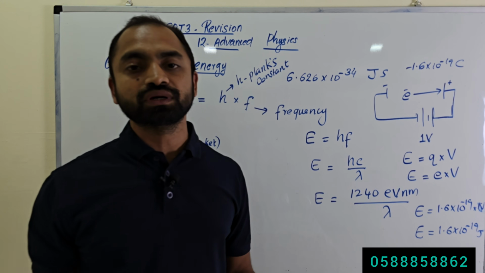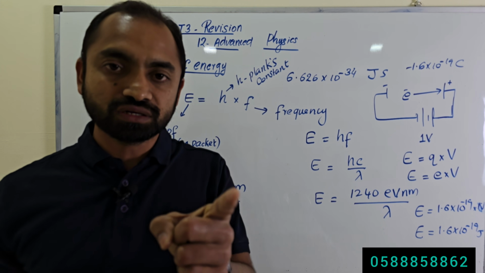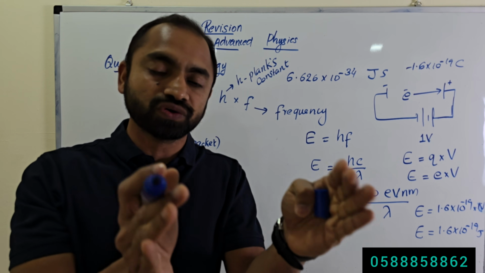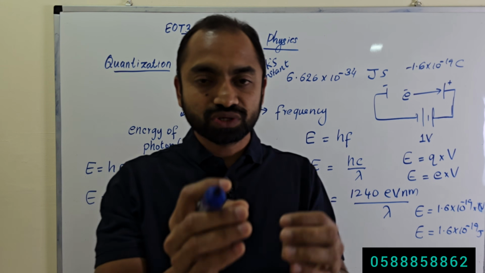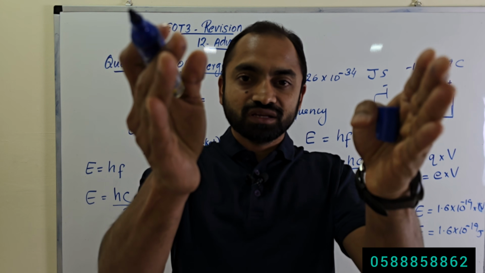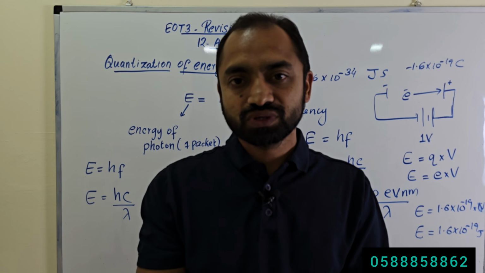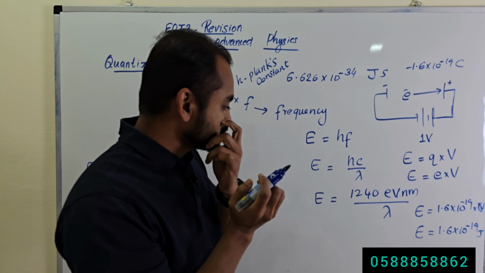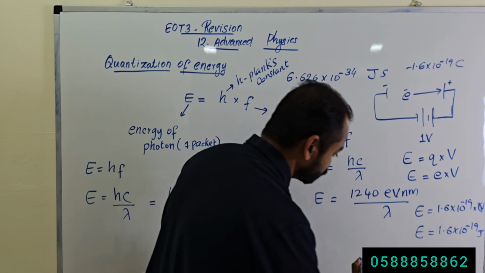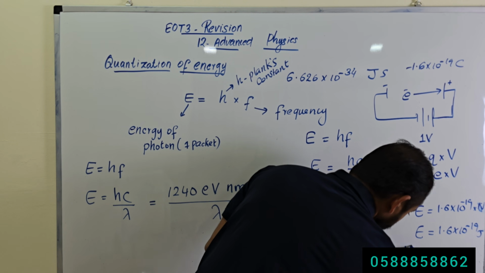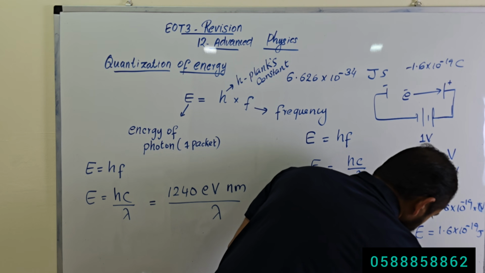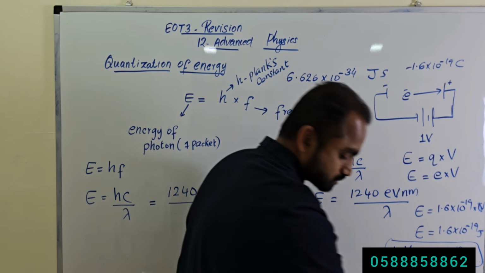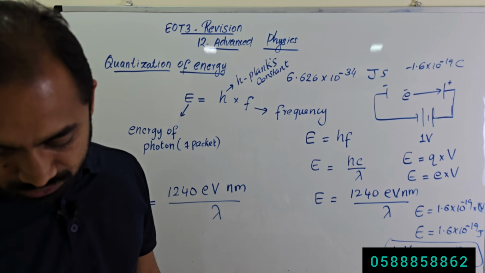So this is called 1 electron volt: the energy gained by an electron when you apply a potential difference of 1 volt. You keep the electron in a potential difference of 1 volt, so that electron gains kinetic energy. That much energy is called 1 electron volt. So 1 electron volt is equal to 1.6 times 10 to the power minus 19 joule.